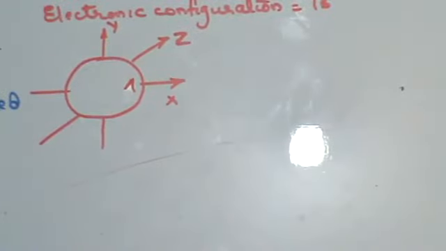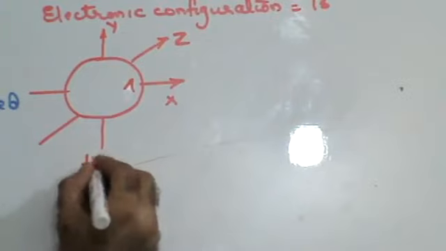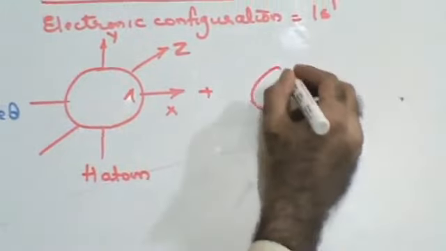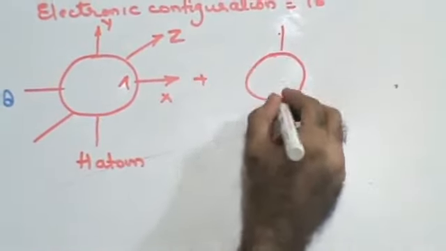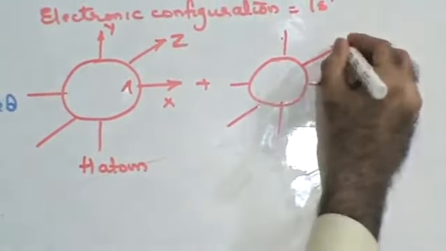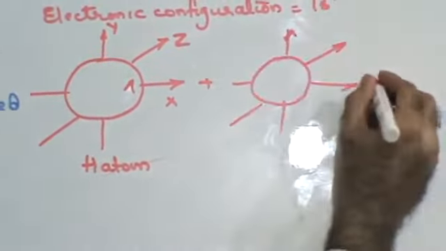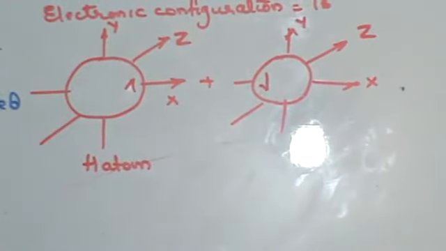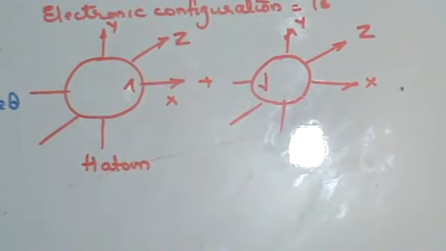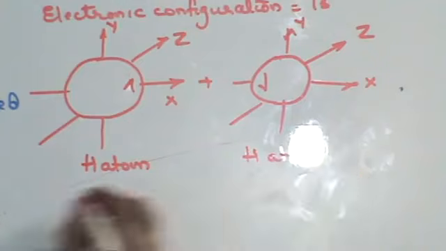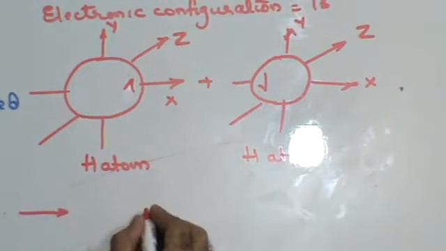This will overlap with another hydrogen atom which will have an opposite spin to form S overlapping.